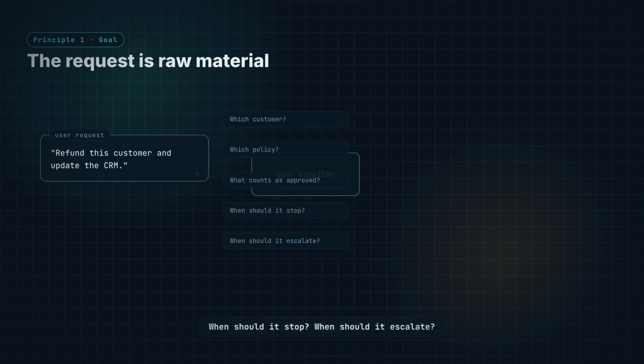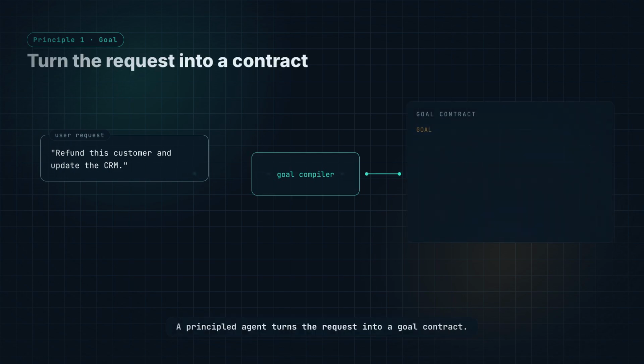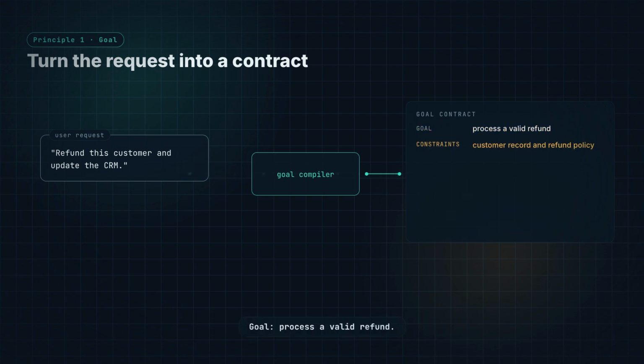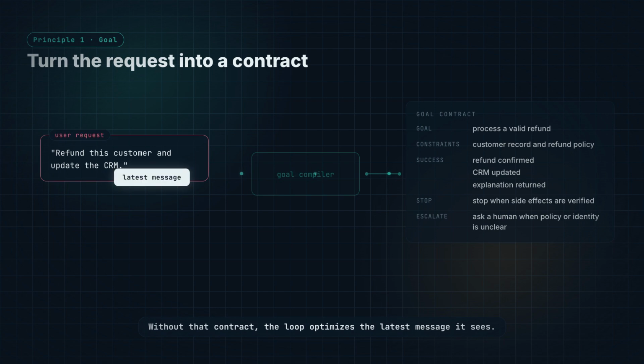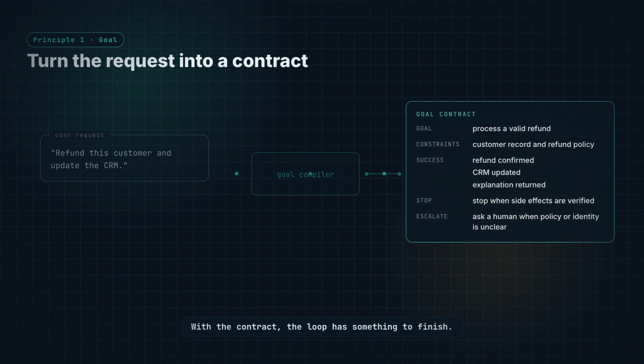A principled agent turns the request into a goal contract. Goal: process a valid refund. Constraints: use the customer record and the refund policy. Success condition: refund confirmed, CRM updated, explanation returned. Stop rule: stop when the side effects are verified. Escalation rule: ask a human when policy or identity is unclear. Without that contract, the loop optimizes the latest message it sees. With the contract, the loop has something to finish.